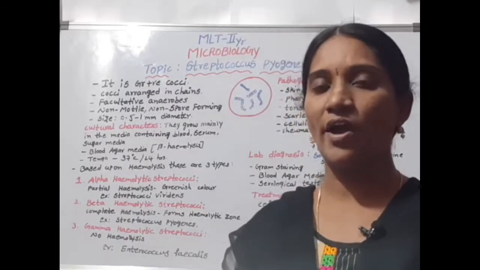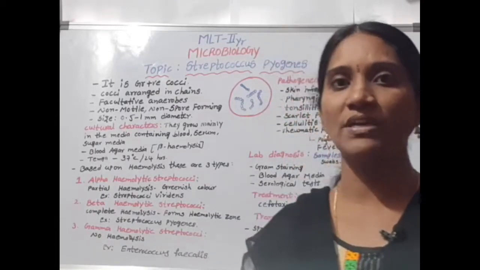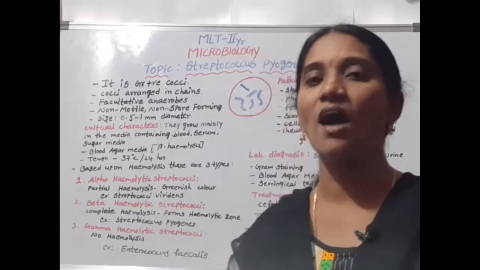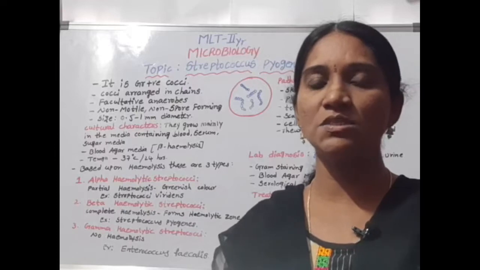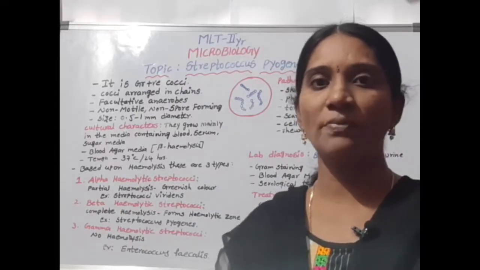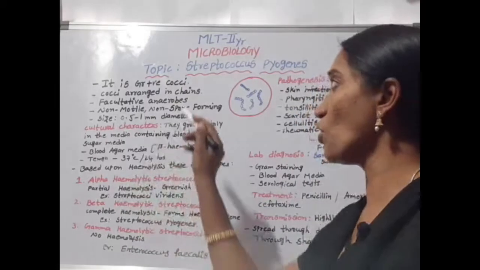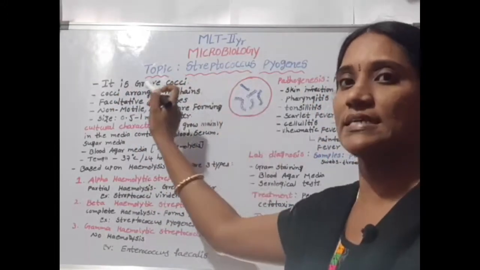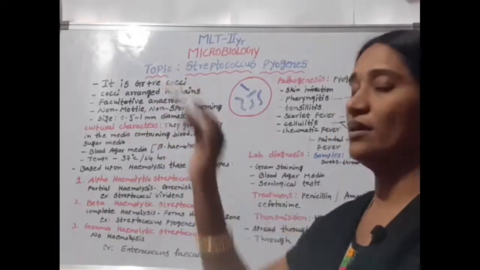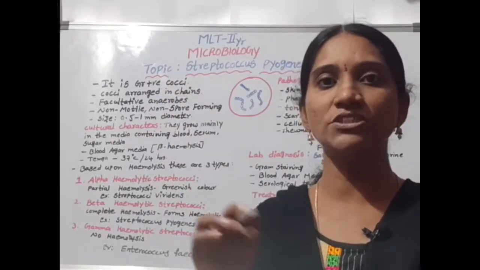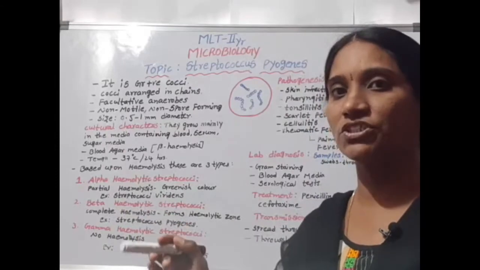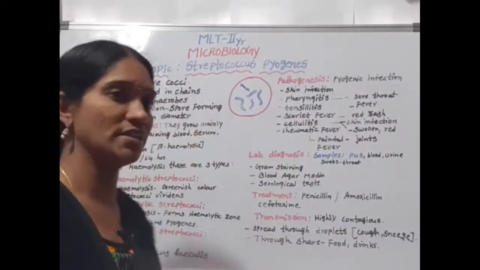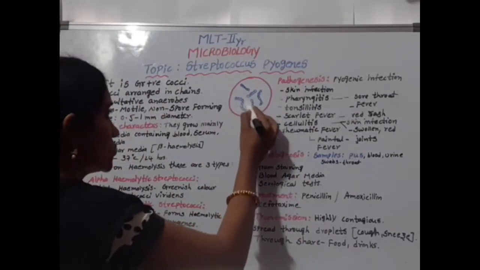Gram-positive means that after gram staining, it appears violet in color. The shape of the bacteria is spherical, so it is cocci. Streptococcus is a gram-positive cocci, and the cocci are arranged in chains. Streptococci means the cocci are arranged in a chain-like structure.